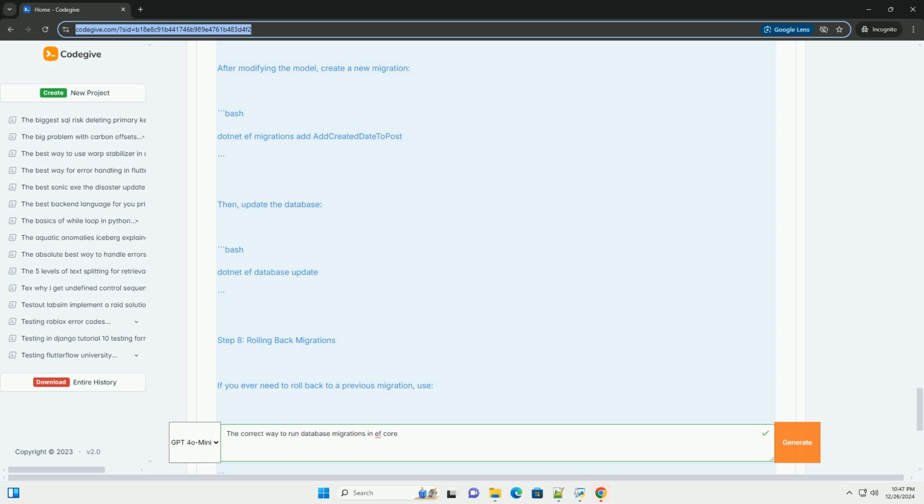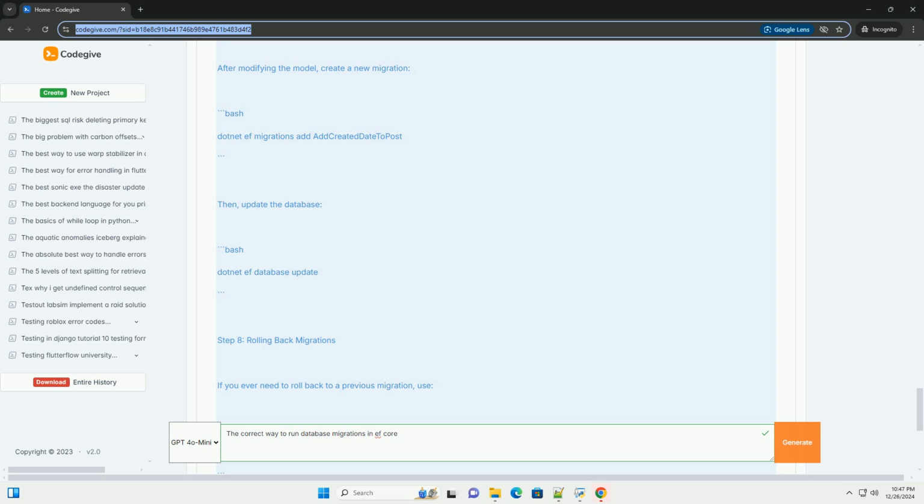Step 5, enable migrations. To enable migrations, run the following command in the package manager console or terminal. This command creates a new migration file in the Migrations folder with instructions for creating the initial database schema based on your model. Step 6, update the database. After creating your migration, you can apply it to the database using the following command. This command applies all pending migrations to the database, creating the necessary tables and relationships.